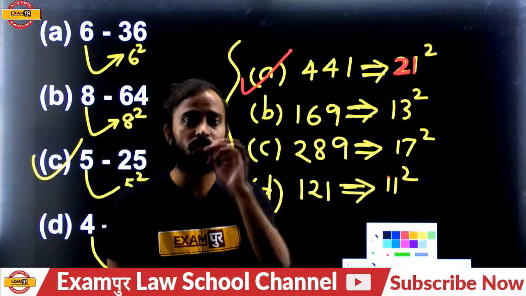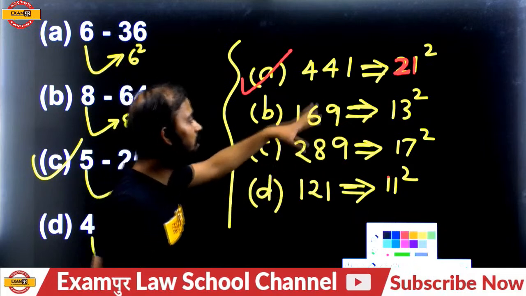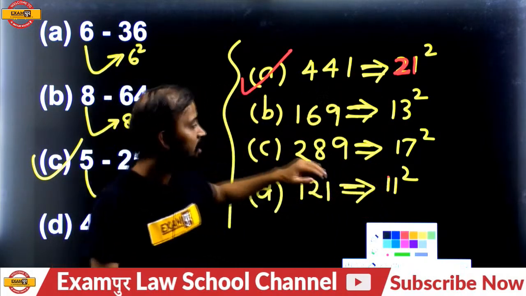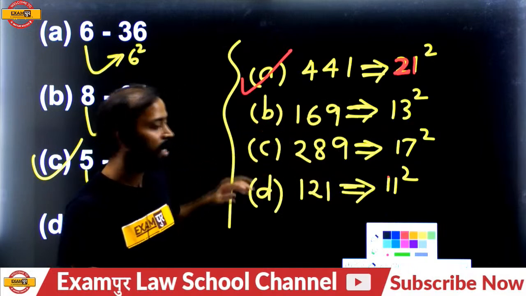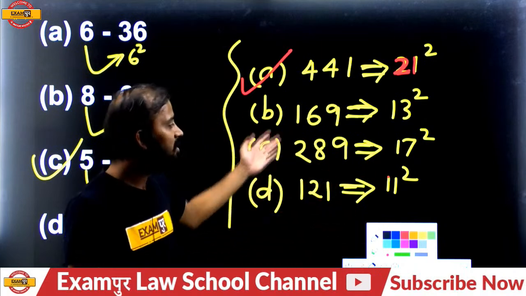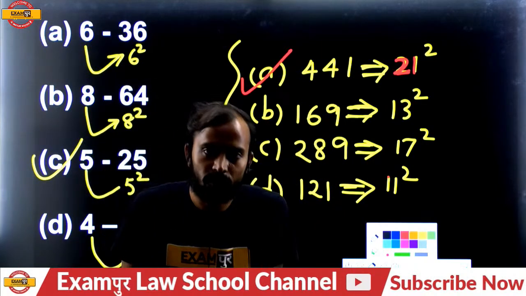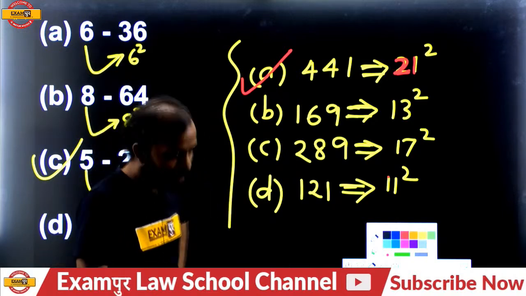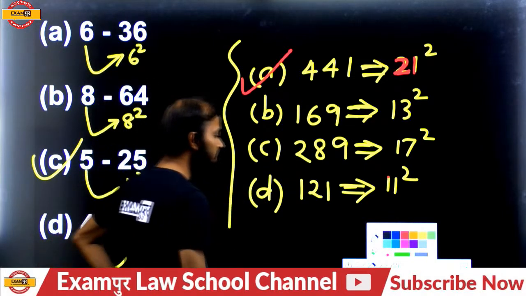Puzzle हो गए, तो फिर आपको इस behalf पे जाके solve करना पड़ता है. 21 is a composite number. All these numbers are prime numbers. 169, 289, 121, these all the numbers are perfect squares of prime numbers, and these are the prime numbers 13, 17 and 11 respectively. Okay, so A will be the answer.